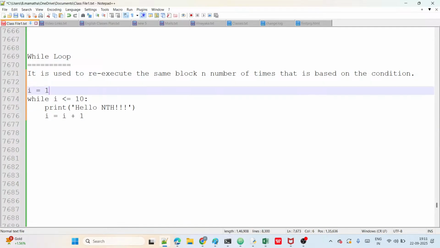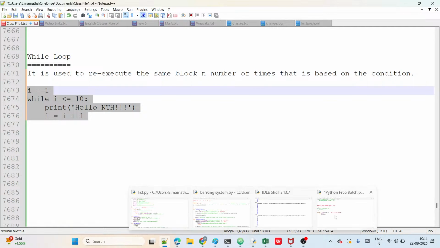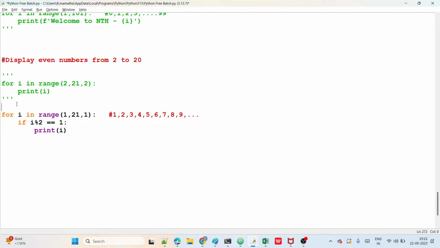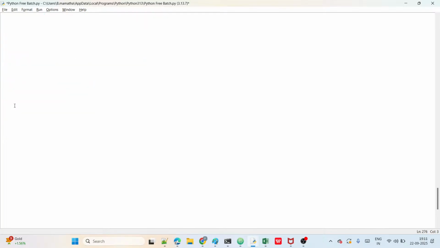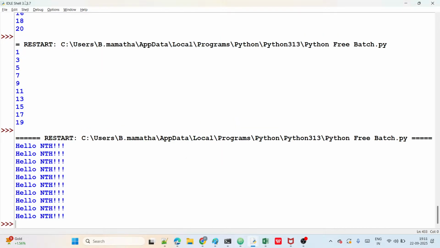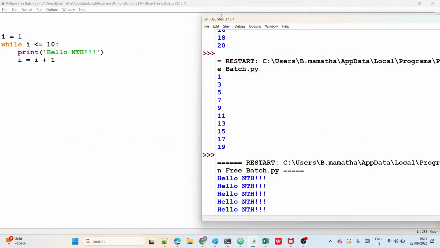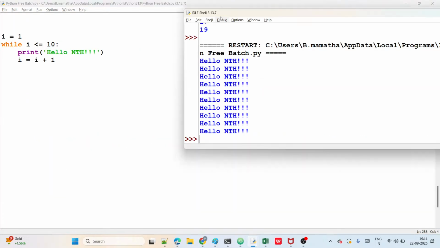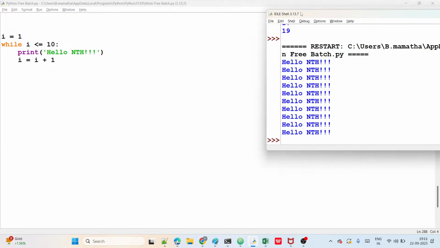Now the same program, it's over now, I am going to execute and show you. Observe here, I'll open our file. Now guys, observe here. I run this program. We can see, you can observe now. How many times is it displayed here? 10 times displayed, guys. Now I am going to show you the execution flow also, that means the debugging process, guys.